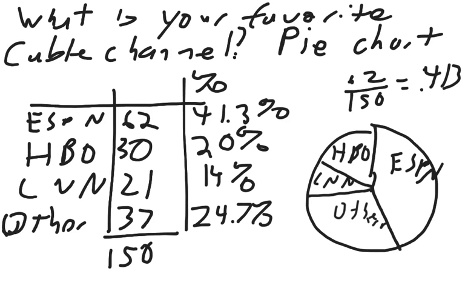Never ask you to actually make one of these by hand. However, this is the process upon making them so that at least you'll be able to read them. So looking at this, you can tell that ESPN is larger than HBO and CNN. Other is bigger than CNN. Other and HBO, we'd probably need to look at the numbers just to make sure. Based on my picture, other is a little bit bigger, but my graph's not perfect.